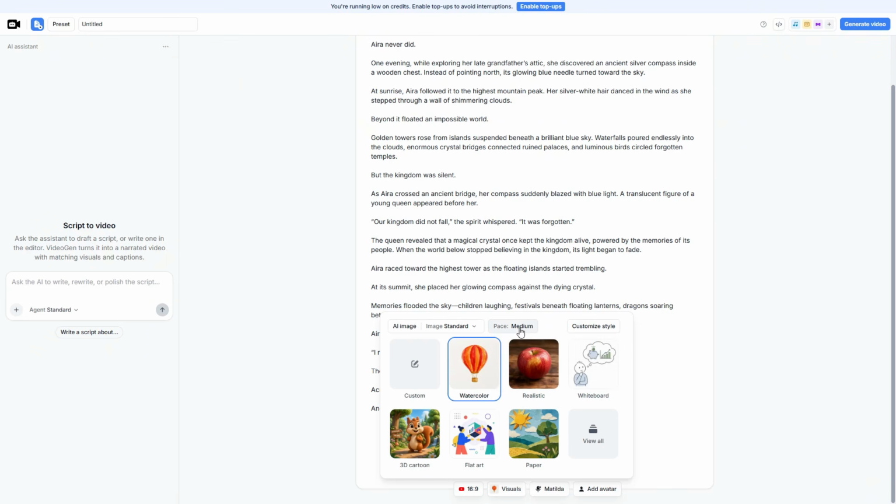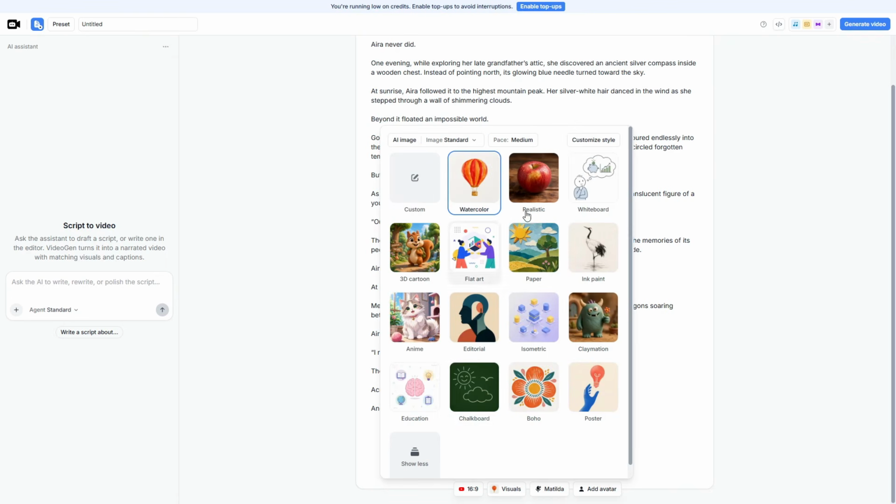And next is the most important setting for today's video, visual style. This is where we choose the overall visual style for our video. There are many different options, including watercolor, realistic, 3D cartoon, flat art, paper, ink paint, claymation, and more. But since we're creating a fantasy anime story, I'm going to choose anime. This style works especially well for stories involving magic, adventure, and imaginative fantasy worlds like the one we're creating.